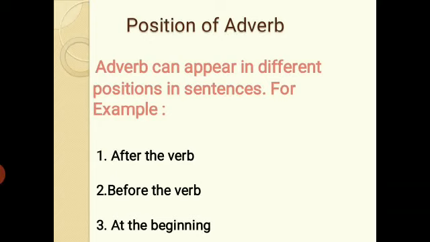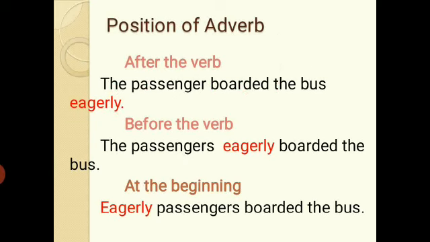Position of adverb. An adverb can appear in different positions in sentences. It means that an adverb can be placed anywhere in the sentence: after the verb, before the verb, at the beginning. So these are the positions of an adverb. It can be placed after the verb, before the verb and at the beginning of a sentence. See how it is placed after the verb of a sentence.